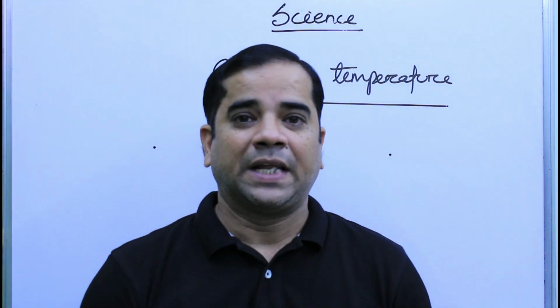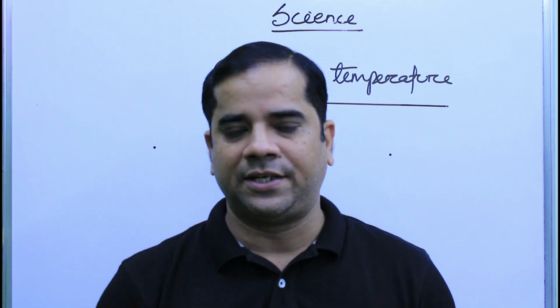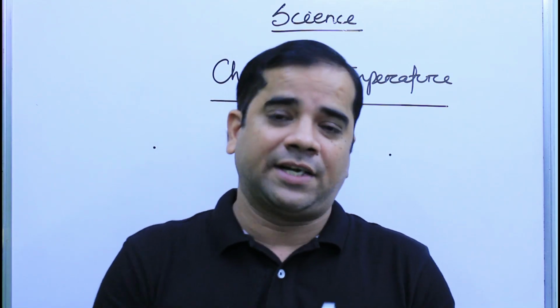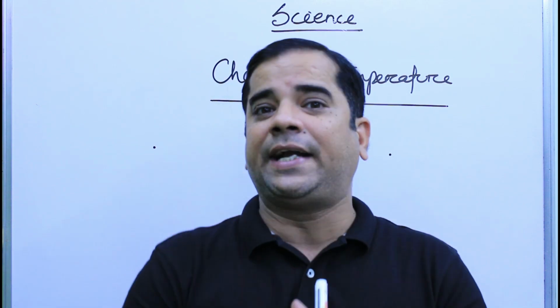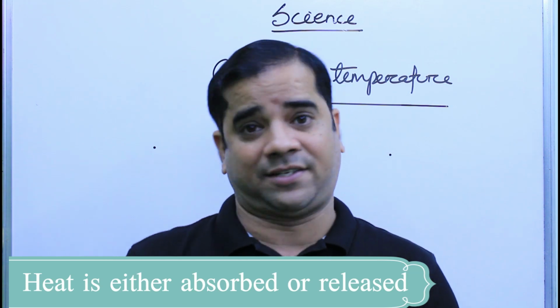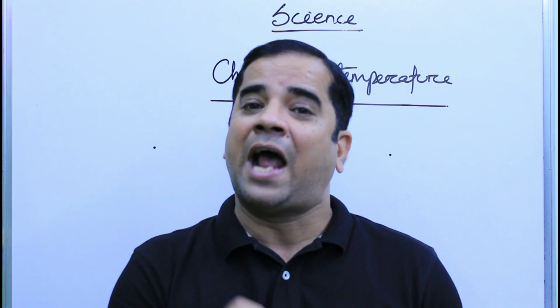Okay, students, heat can be either absorbed or released. So what happens if there is an object, either we apply heat so that it absorbs the heat energy, or it releases the heat energy that it has. Thereby the difference in temperature happens.